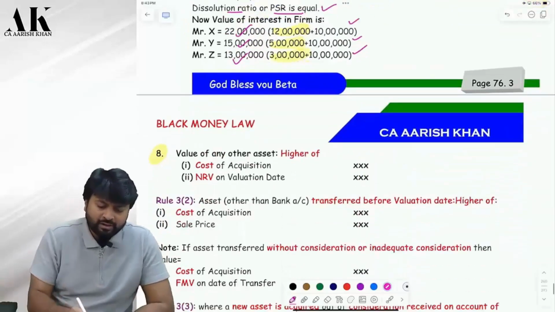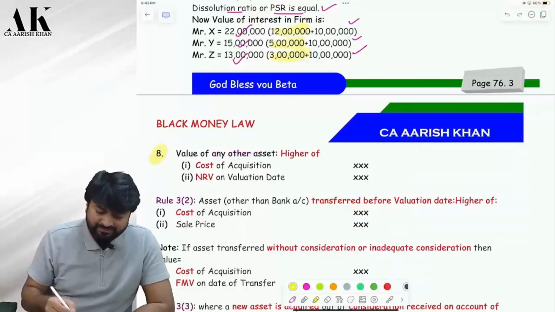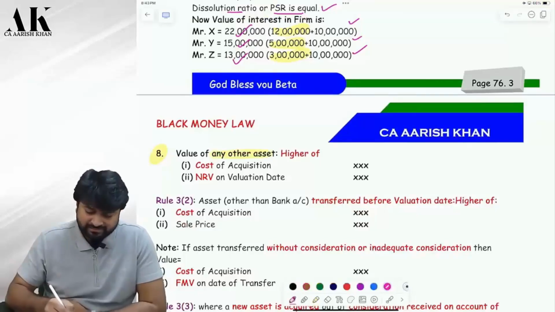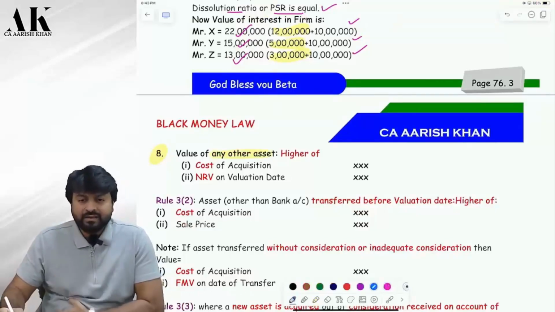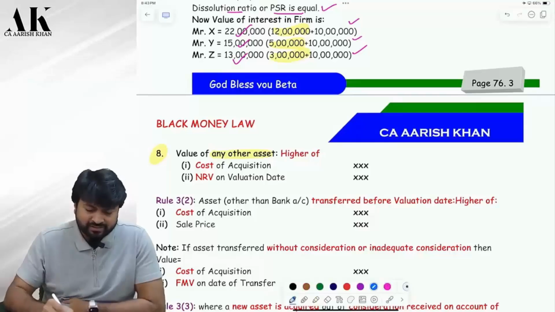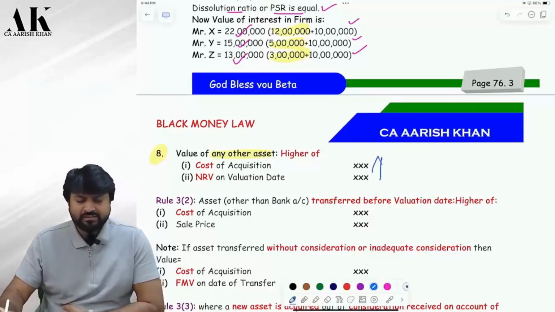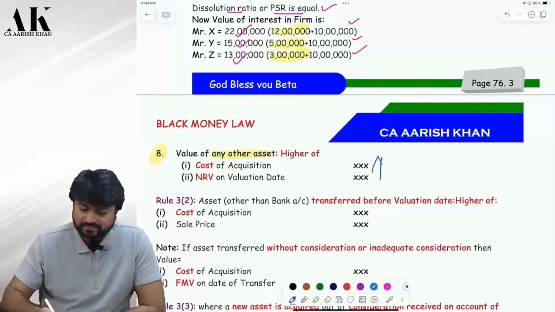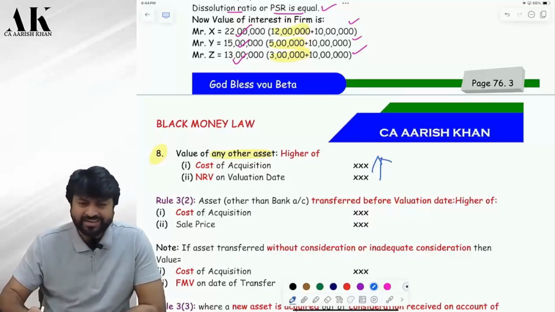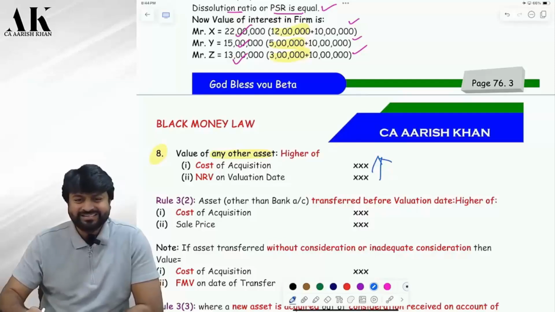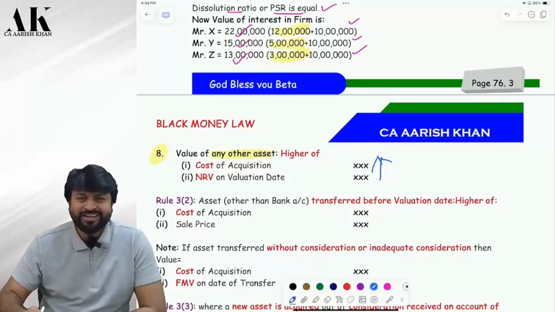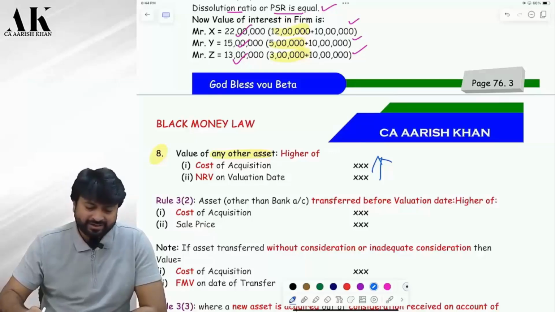And the last but not least, any other asset. What is left out of all these things now? What can be any other asset? Tell me, Palani. First of all, see how to value, then we'll see what is left. Cost or NRV, whichever is higher. Okay, same. What can be any other asset? Sir, debtors are there. Debtors will be covered. Debtors are asset or what? Stock is something which you buy or what?